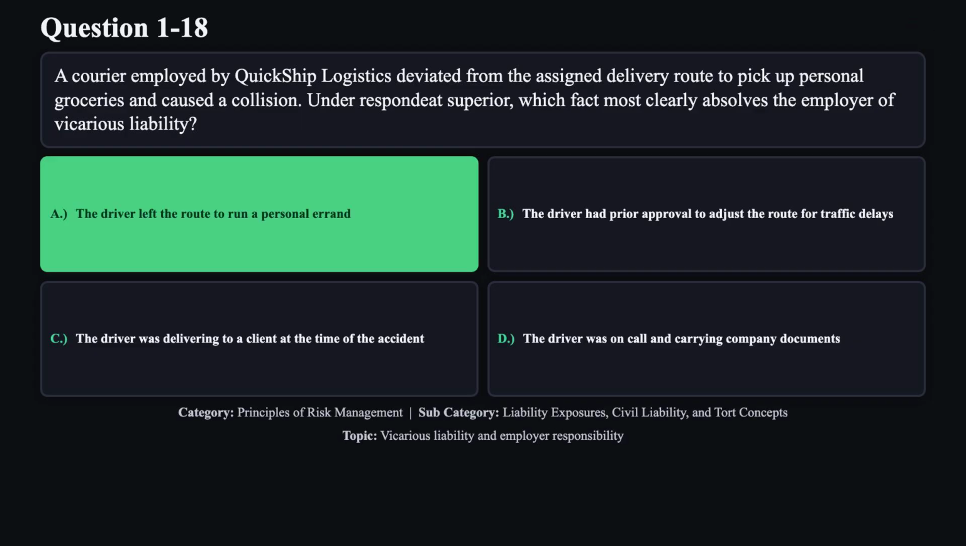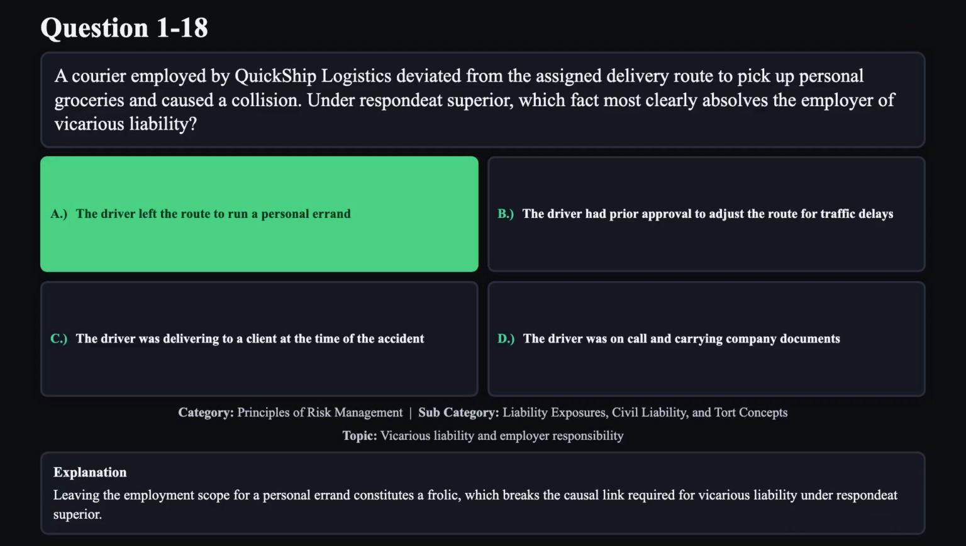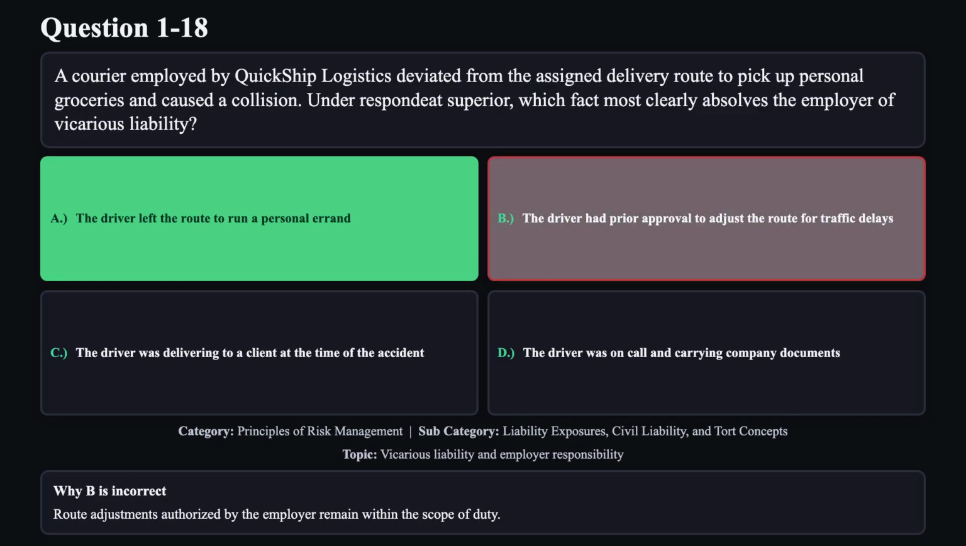The correct answer is A. Leaving the employment scope for a personal errand constitutes a frolic, which breaks the causal link required for vicarious liability under respondeat superior. Reason B is not correct. Route adjustments authorized by the employer remain within the scope of duty.